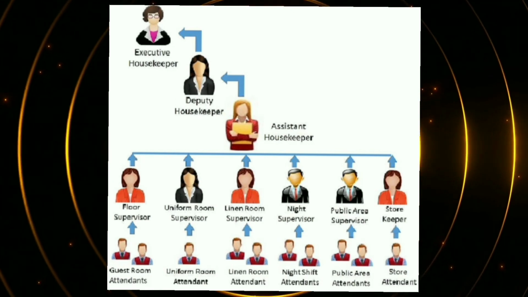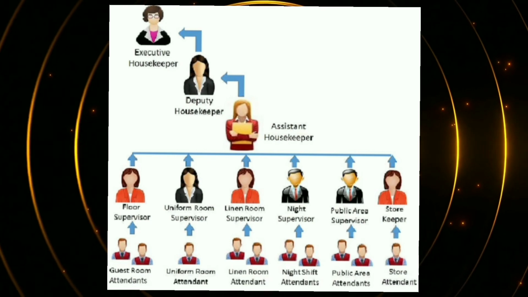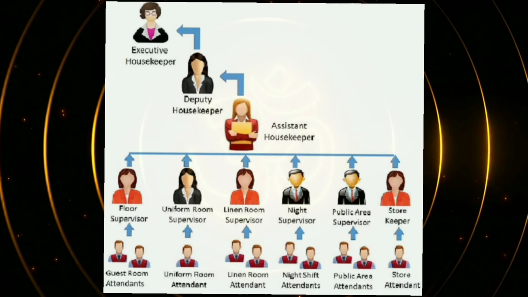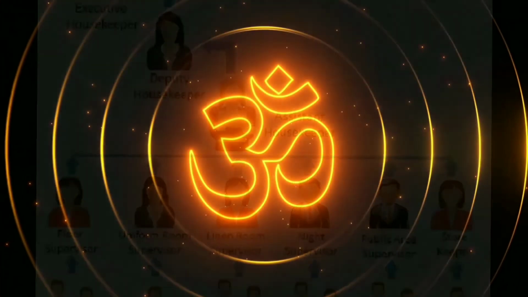So now we have understood almost the housekeeping sections, subsections, layouts, and the hierarchy, and how this department links with other departments. We have discussed a few things about the housekeeping department. In the next class we will discuss the guest room layout and the sequence of room cleaning of the guest room, some important codes of the housekeeping department, and the room status definitions, and how the room status is defined in the system, which room is showing how. These are a few important things in the upcoming classes.